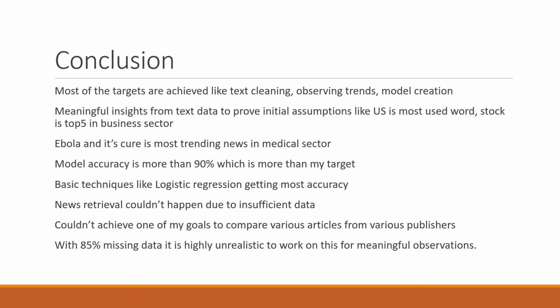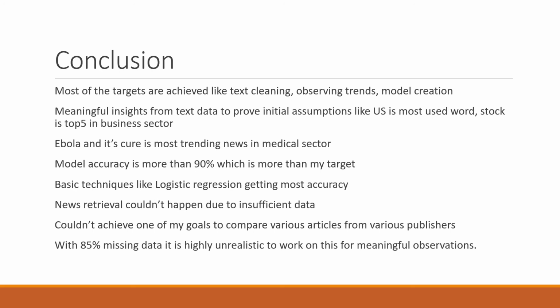I'm happy with that. Basic techniques like logistic regression got more accuracy. That is one of the unique findings, because basic techniques like logistic regression are always overlooked, while decision tree and random forest are the most preferred models for many people.